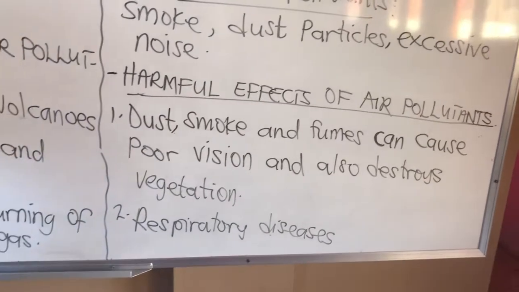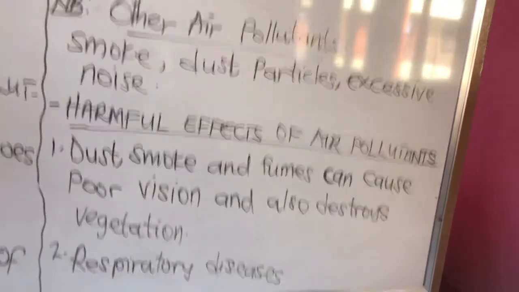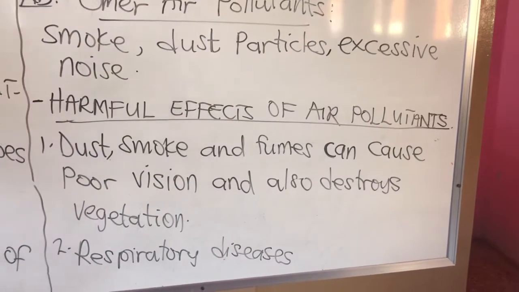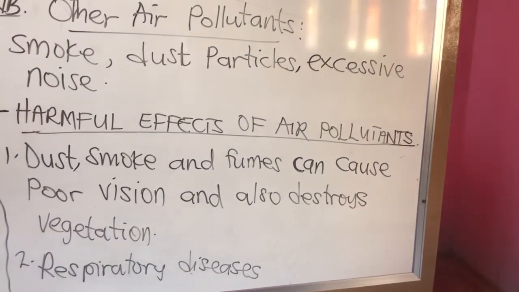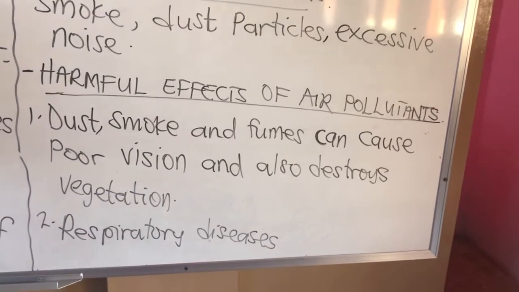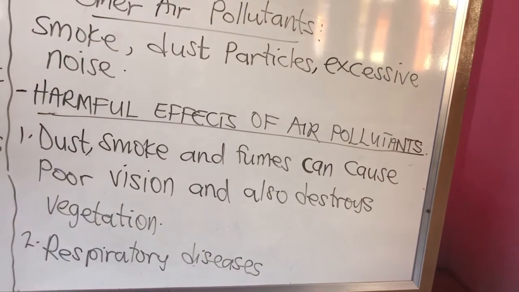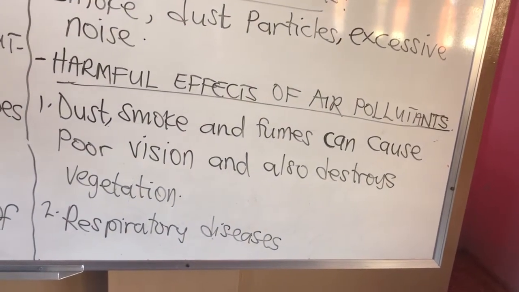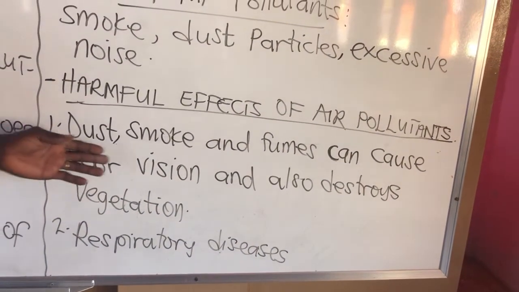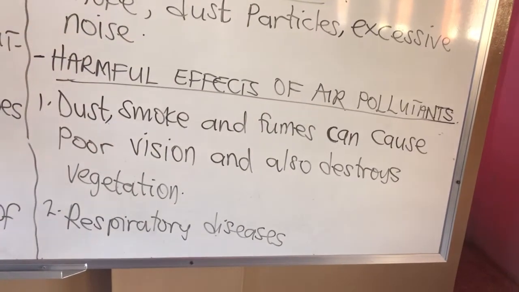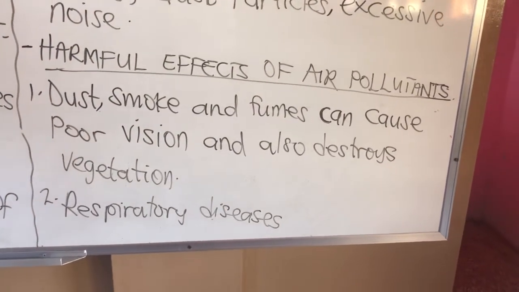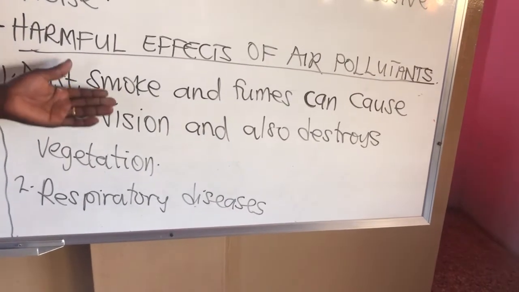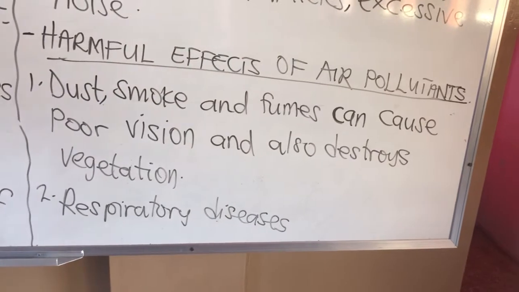Now let's look at the harmful effects of pollutants, some few harmful effects of air pollutants. Everything we do has a side effect, a positive and a negative side. So the negative side of air pollutants is that dust, smoke, and fumes can cause poor vision and also destroy vegetation.